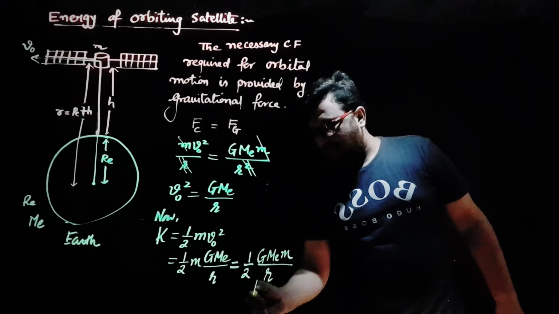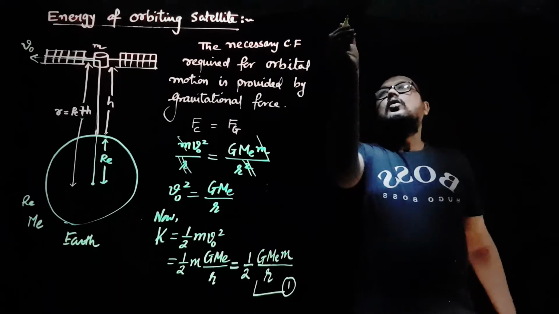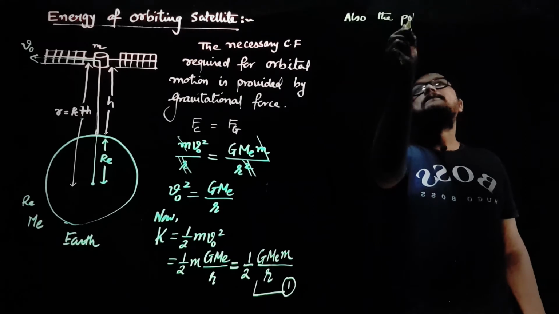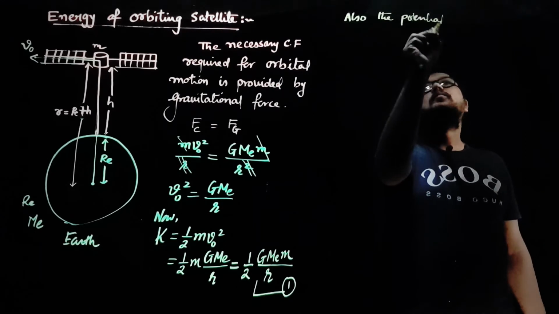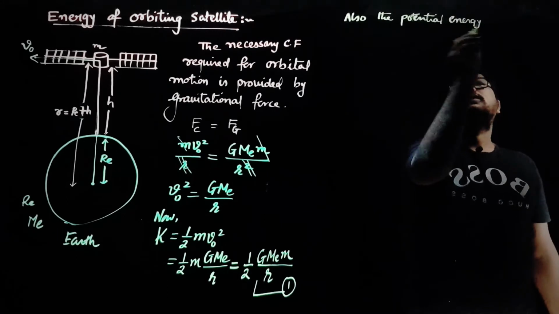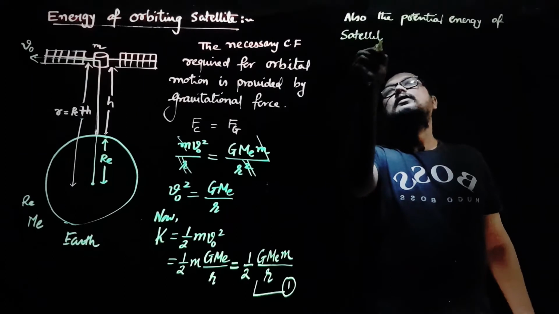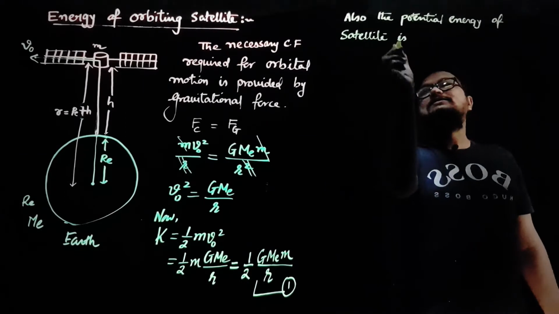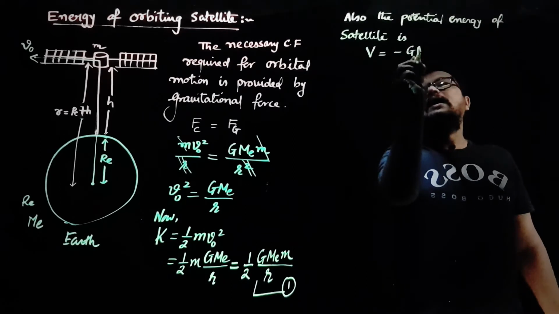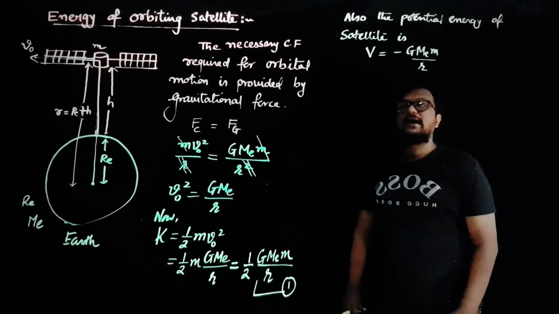Let this be equation number 1. Also, the potential energy of this satellite is, formula for potential energy is U equal to minus G Me m upon r. We have already discussed this.